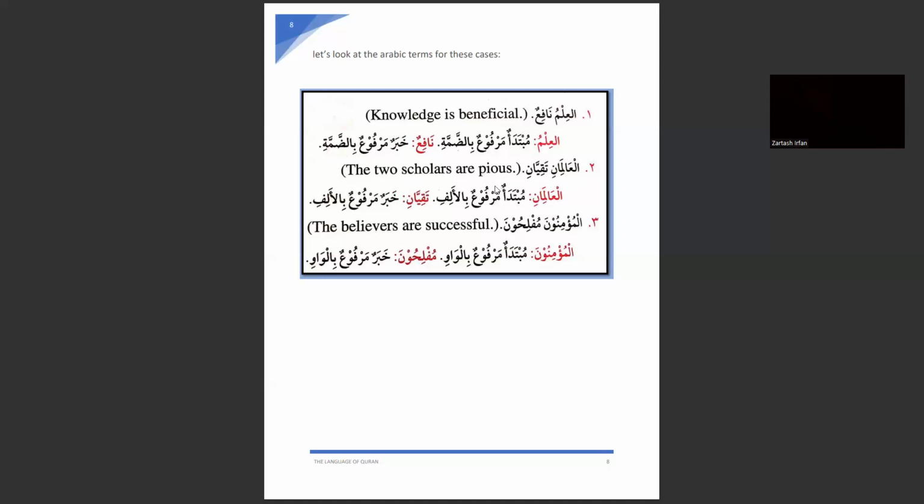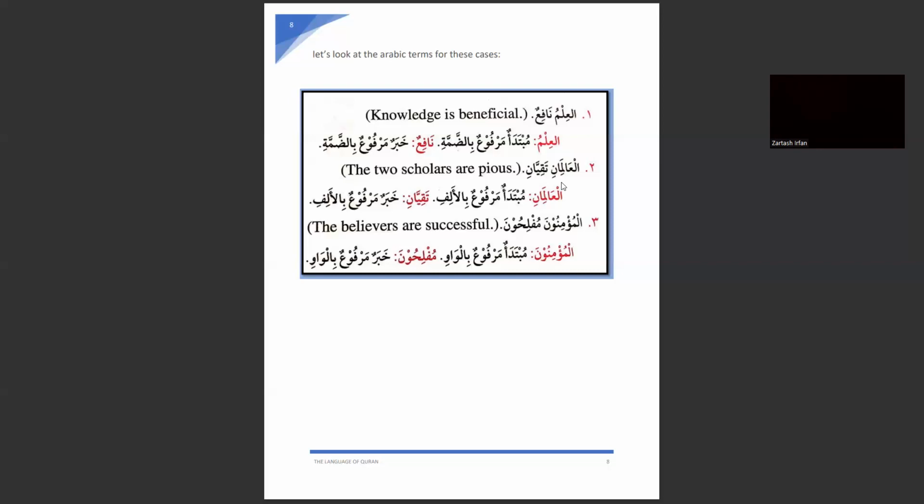Al-alimani taqiyani. The two scholars are pious. As I told you, the khabar should agree with the mubtada in number and gender. Both are musanna. The ani is showing us that both are musanna and in the rafa state, because the nasab and jar form of the musanna nouns is with the ending sound aini. Muslimani, muslimaini. Remember this chart?